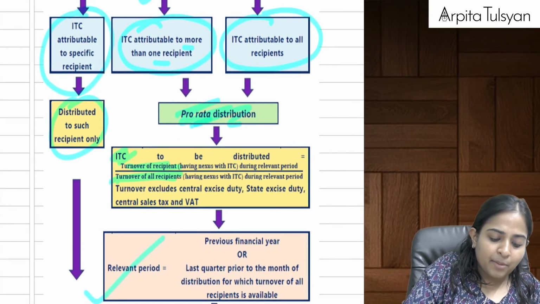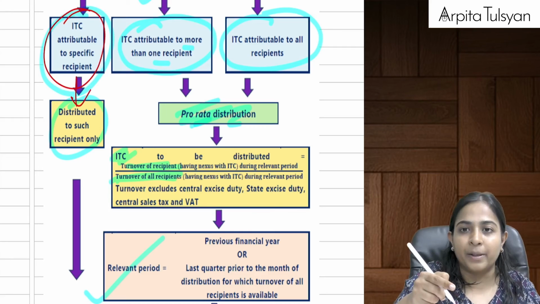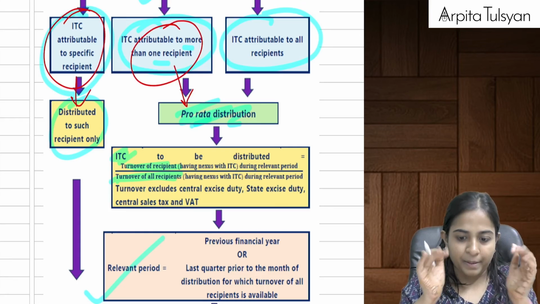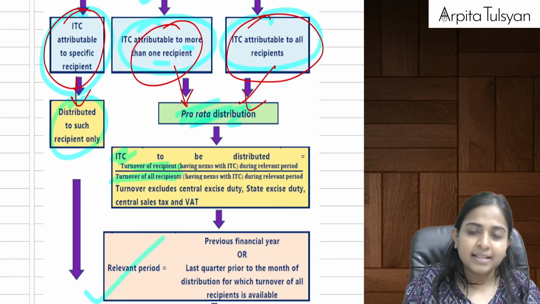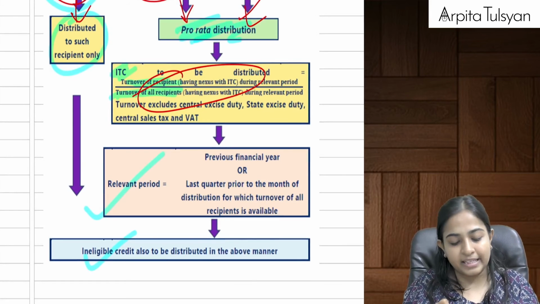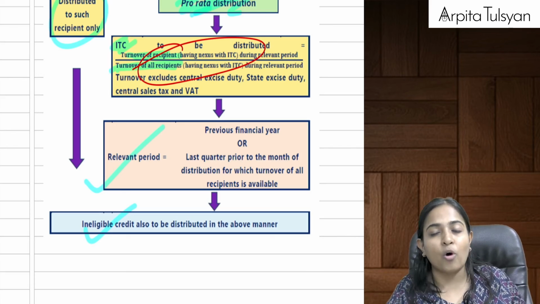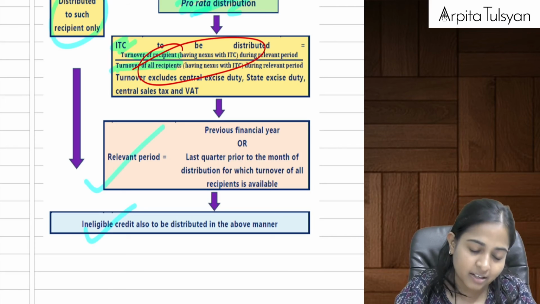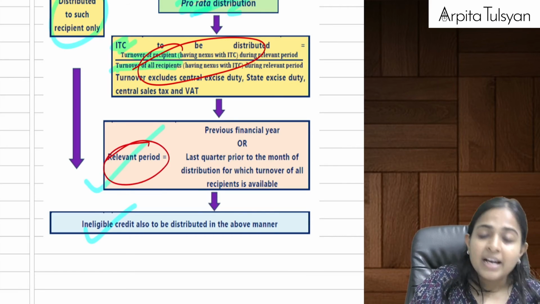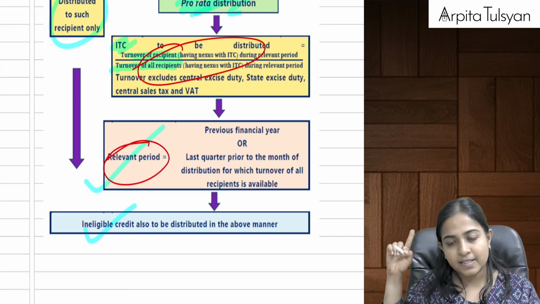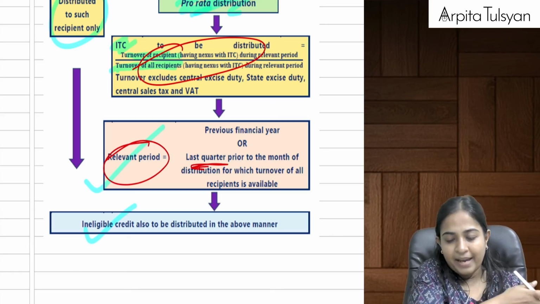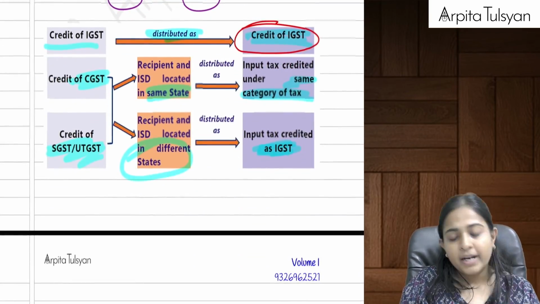Yes, if ITC is attributable to a specific recipient, distribute only to him. Okay, if it is attributable to more than one recipient, then distribute to those people. If it is attributable to all the recipients, then do this proportionate distribution, that is in the ratio of the turnover. Turnover will exclude all the taxes, GST as well as excise, VAT, CST, etc. And the turnover that you have to take should be for the relevant period. Relevant period is the last previous year, or if you do not have any figures available for the previous year, then the last quarter, just the quarter before now, you can take those figures and do the distribution.